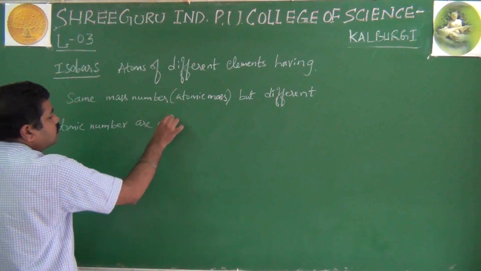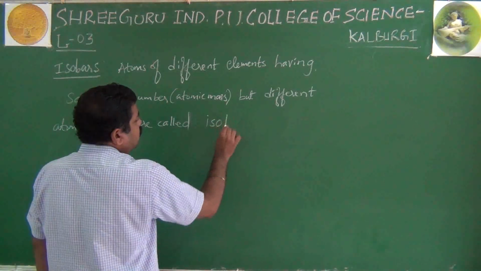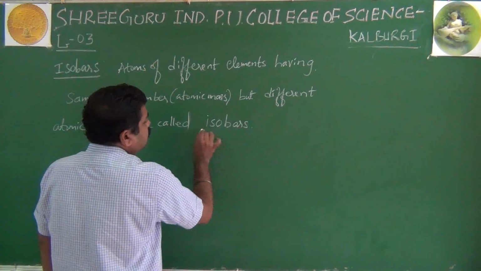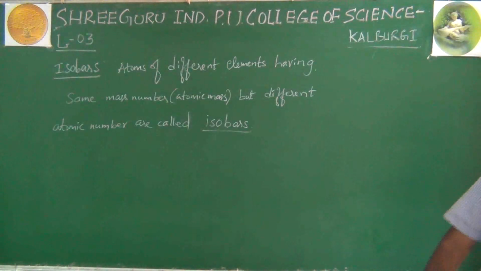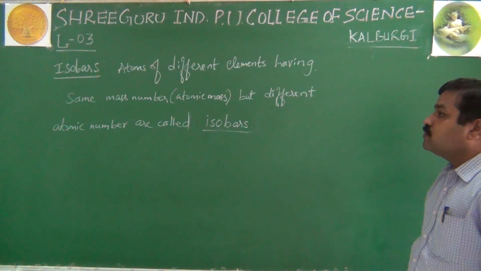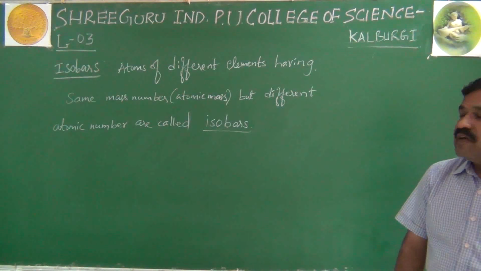Are called isobars. What are isobars? Isobars are atoms of different elements, whereas isotopes were atoms of the same element. That's the main difference. Please try to remember.